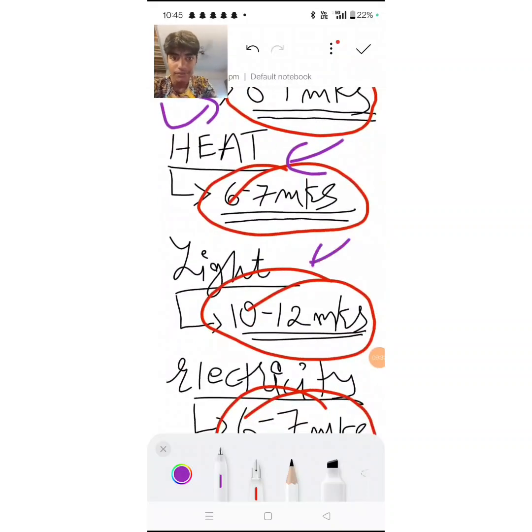Next we move on to light. Light is a very, very scoring chapter. I'll tell you the different things you need to remember in light. Related to light, first of all, the numerical concepts will come for around 3 marks.